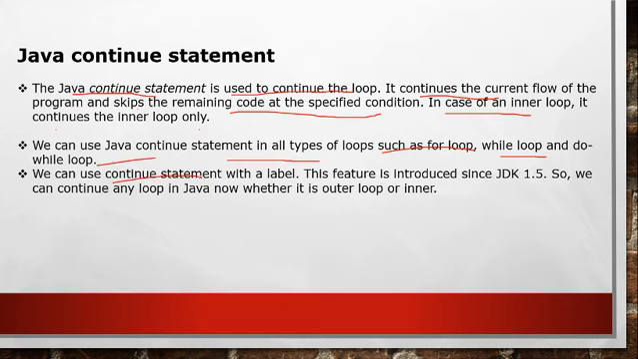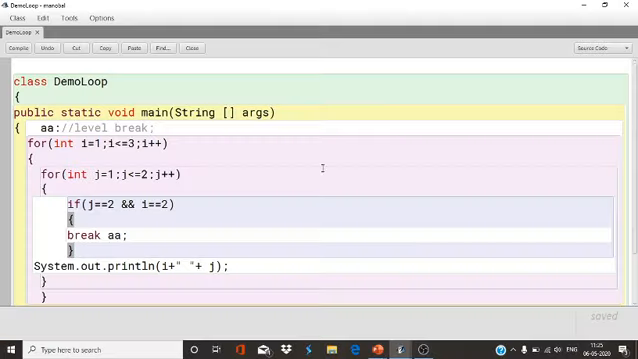Like the break statement, you can use the continue statement with a label. This feature was introduced since JDK 1.5. So we can continue any loop in Java, whether it is an outer loop or an inner loop. Now I want to show you some examples.